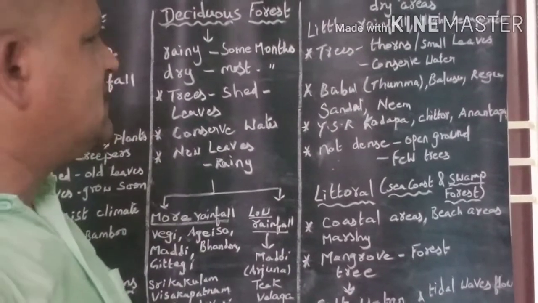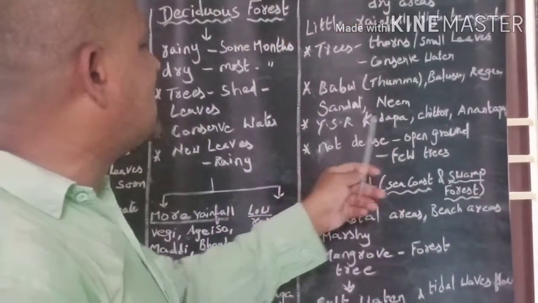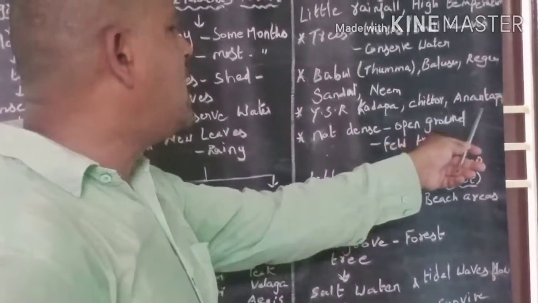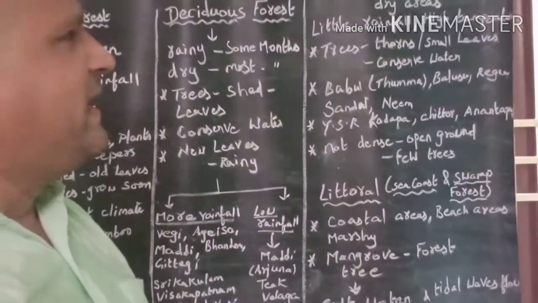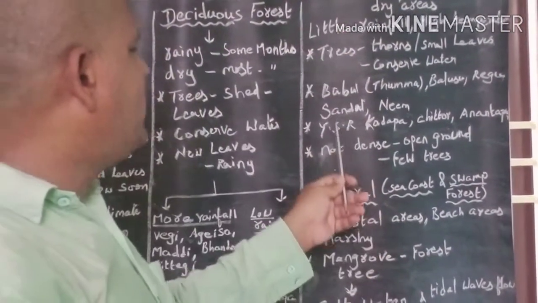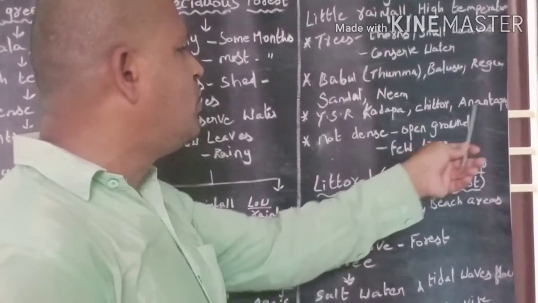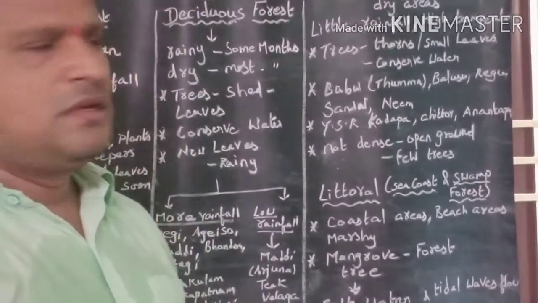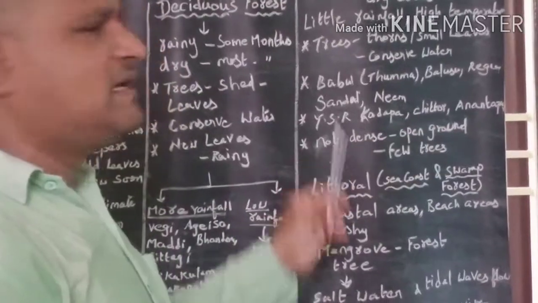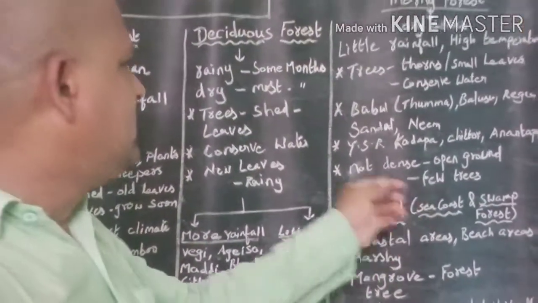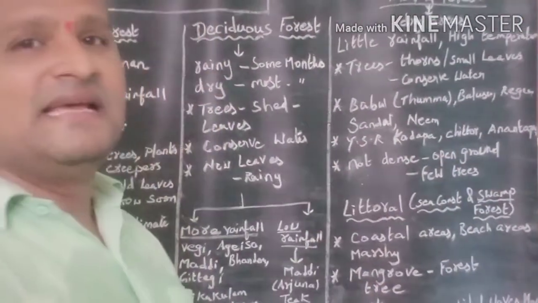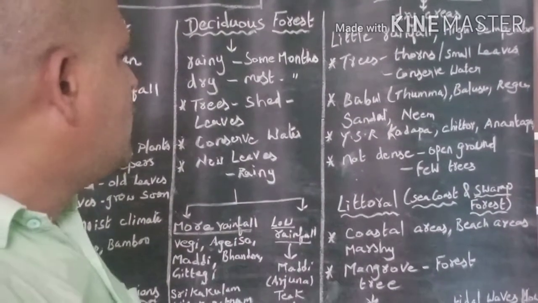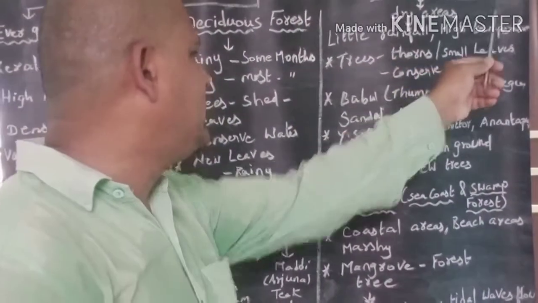In Andhra Pradesh, Thani forest is found in YSR Kadapa, Chittoor and Anantapur. This region experiences dry climate, with desert conditions, little rainfall and high temperature.